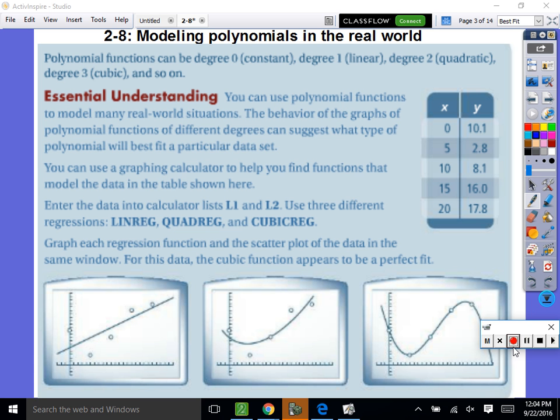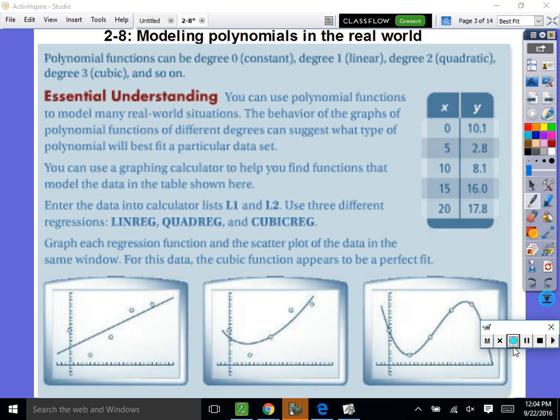a particular data set. So remember back to the lesson where we could figure out what degree this is by taking differences, correct? Yes. Also, we could look at the graph, we could plot those points. So these are the points plotted, these x-y points. Do you see how a line definitely doesn't match up with the points? A line wouldn't be a good fit for this data set. Now this is a quadratic graph, but do you see how the points are not connected here? This is not a good model for these particular x-y points.